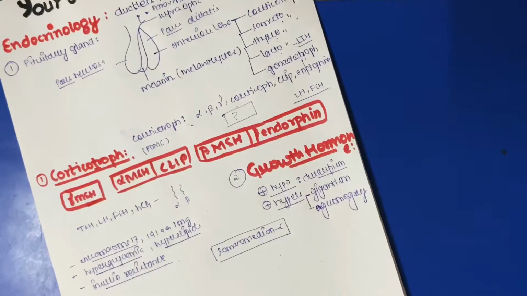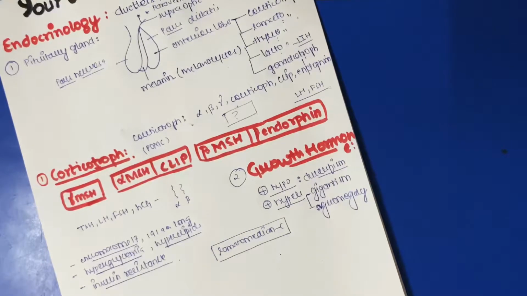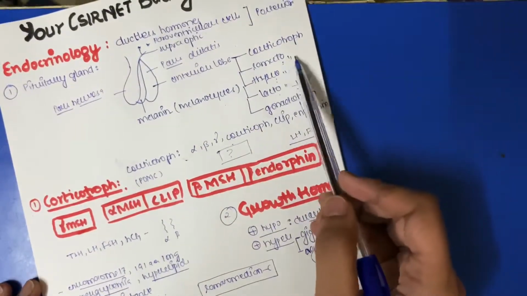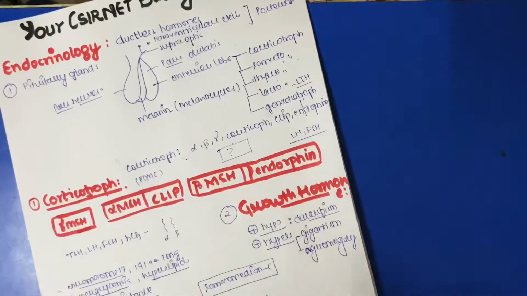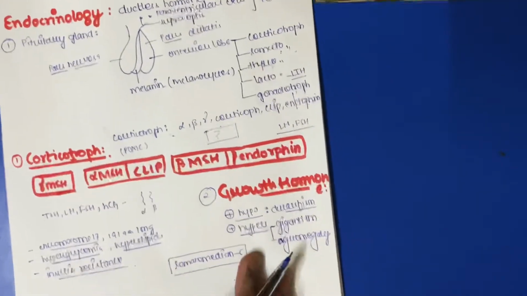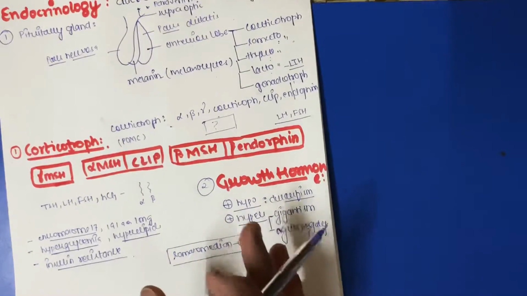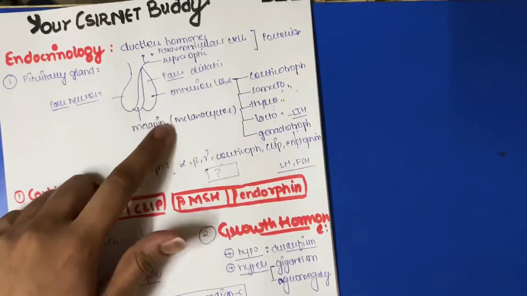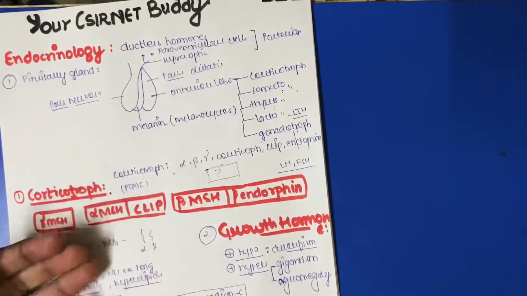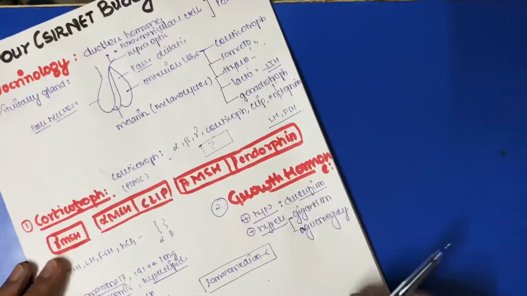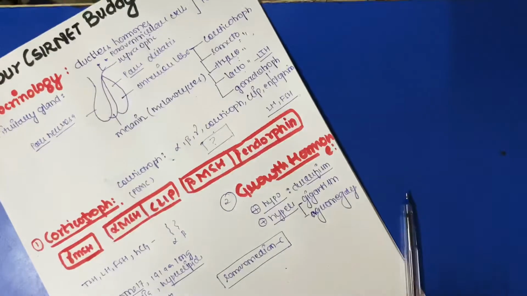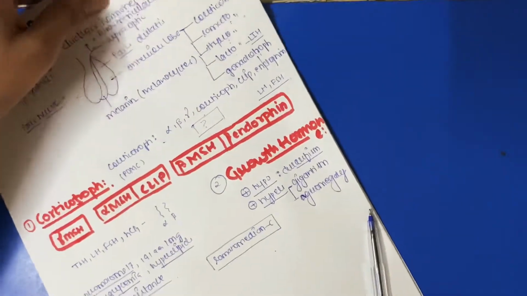And next, what is this? I discussed the diseases which can occur due to this. So this is only important, and I will also discuss LH, FSH from the next video. I will make another video on this topic. My main focus of this video is to make you understand about the lobes, what they are and what they secrete, and I will make you more clear about it in the other videos, so you can have a better understanding of all the topics.